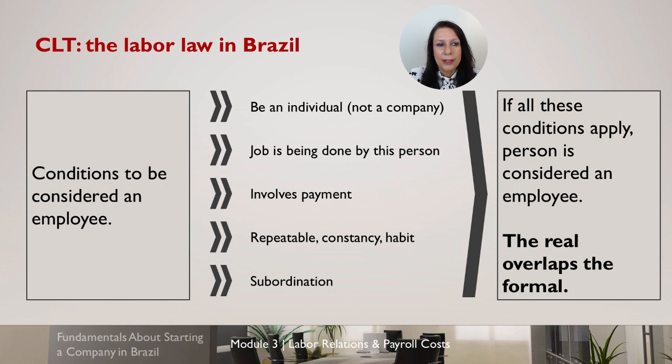The CLT established the conditions to be considered an employee. The job is being done by an individual. It involves payment, it's repeatable, with constancy and habit, and subordination. If all these conditions apply, the person is considered an employee. It doesn't matter if you have any other kind of contract. If these conditions apply, the judge will always consider the person an employee. So this is why I wrote that the real overlaps the formal. The judge will always consider an employee if these conditions apply, even if you have a different kind of contract.